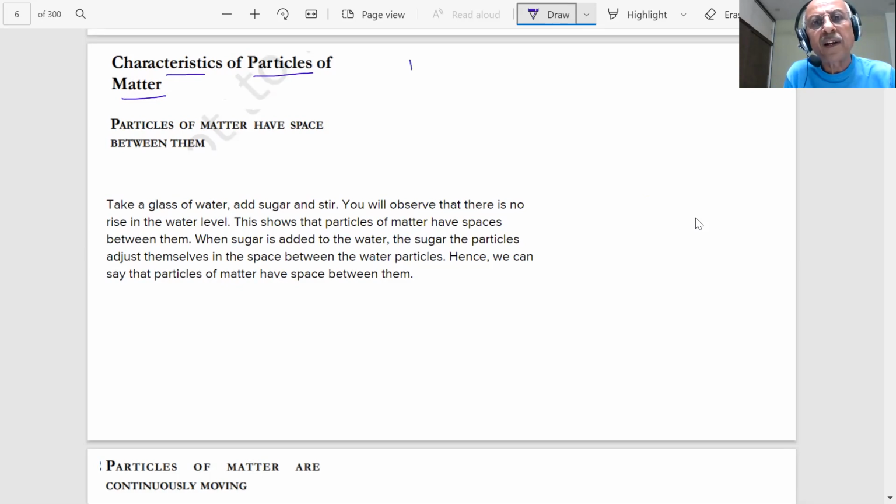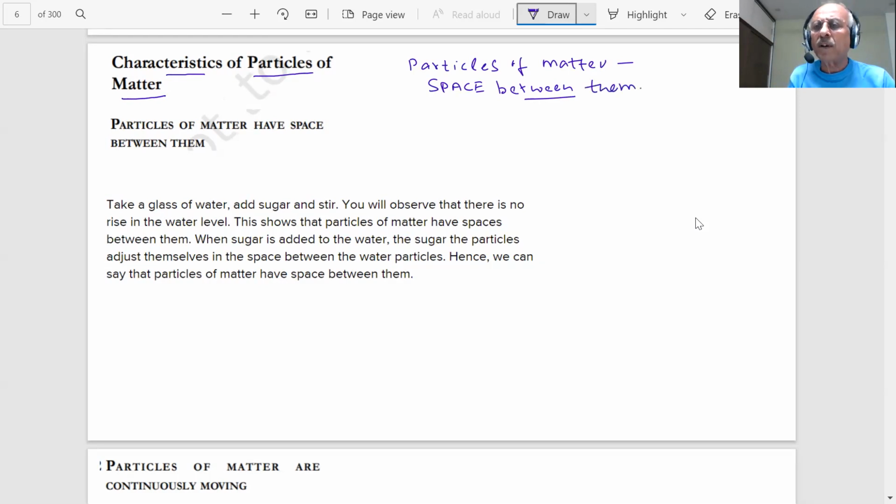We are saying the particles of matter have space between them. What do you mean by they have space between them, students? What you see around you are solids. Your chair is a solid, the table is a solid, the pen is a solid, the utensils which you are using are solids. You have seen copper wire, gold, silver, they are solids, students.